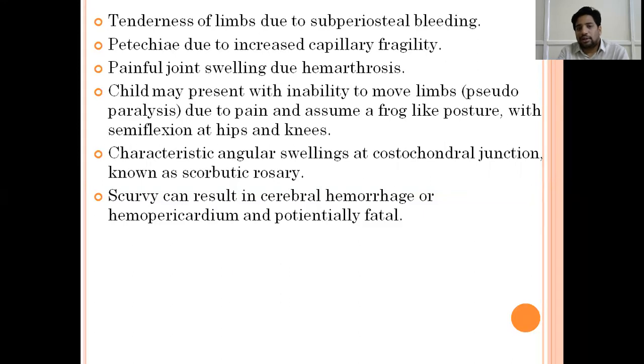They can have angular swelling at the costochondral junction. Here the sternum is depressed, and at the costochondral junction there can be swelling. We call it scorbutic rosary, and then it can result in scurvy. Scurvy can result in severe cerebral hemorrhage or hemopericardium, which can be fatal.